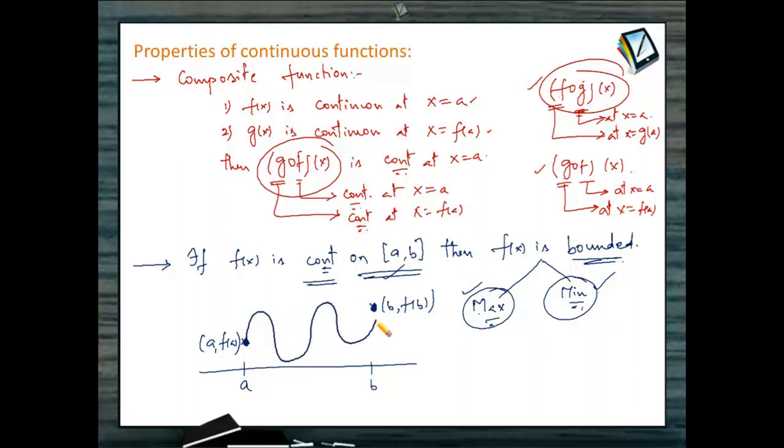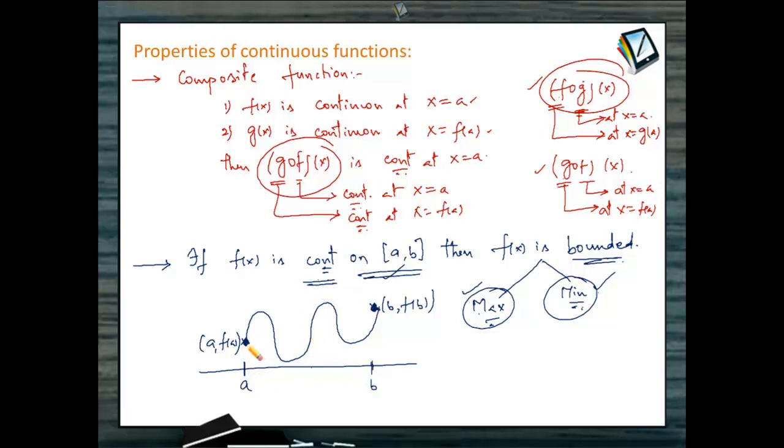Now what are the different possibilities that I can draw? Maybe the graph is like this. If you observe this graph, at any point between a and b, can the graph go to infinity? Think. Between a and b, can the graph anywhere go to infinity? No. Why? If it goes to infinity at a point, then at that point I have to lift the pen. That means continuity is affected. So to maintain continuity, the graph must take non-infinite values between a and b.